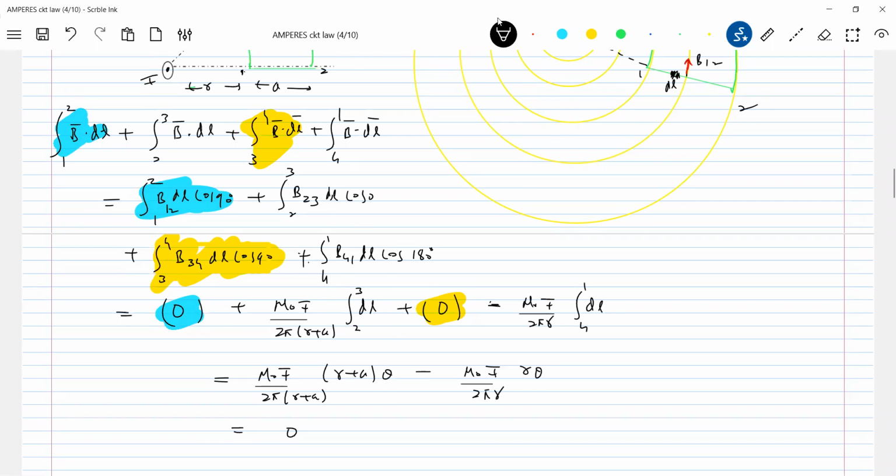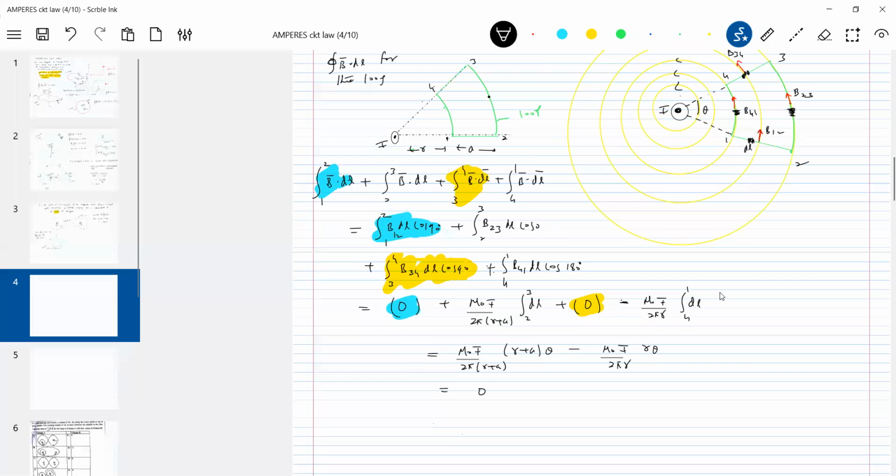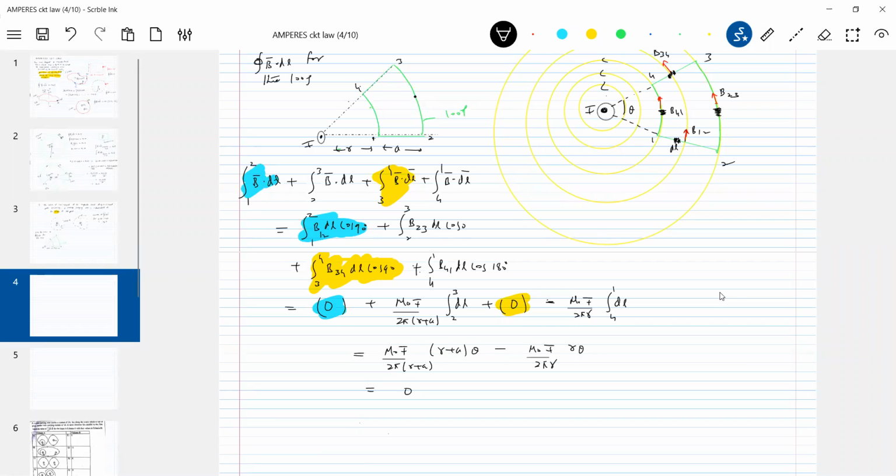So therefore, what is the conclusion we can make? This is very important. Sir, why are you writing 0? Look at the mathematics. If the current carrying wire lies outside the loop, then the value of B bar dot dL bar for that plane curve, for that loop, will be 0. Why 0? Not because of a law, but because of the mathematics here. Don't say, sir, due to Ampere's circuital law. Due to mathematics, we are showing it like this.